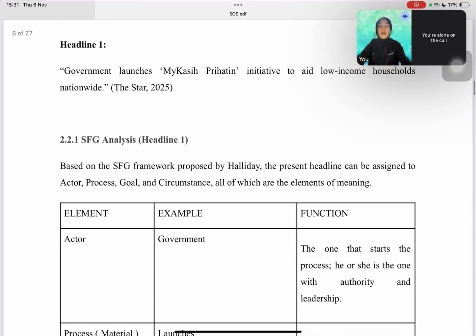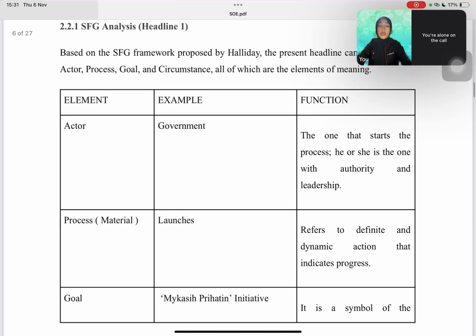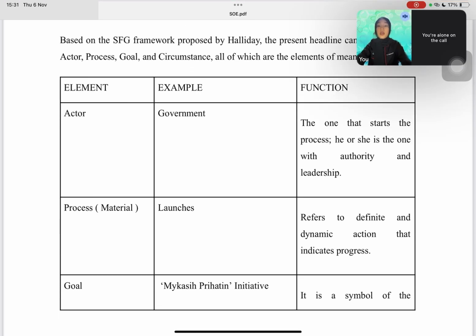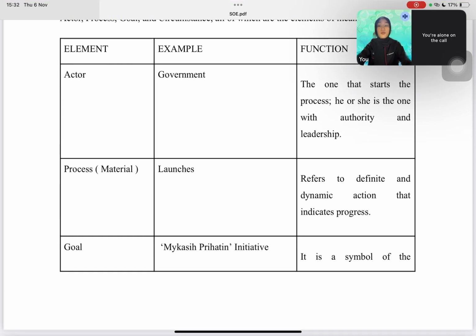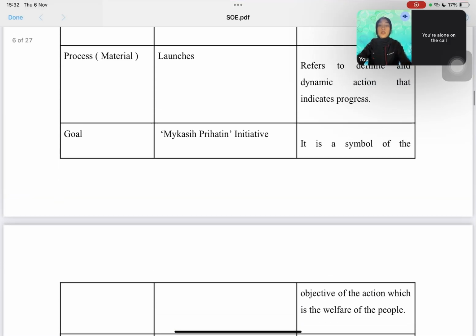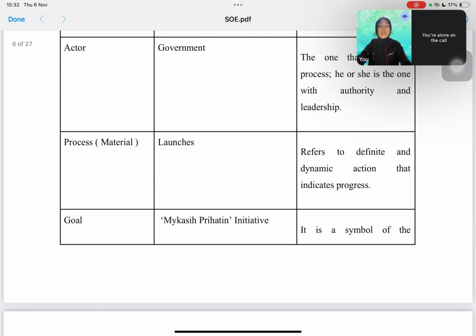So we move on to the structural analysis. My first headline is "Government launched My Kasih Prihatin initiative to aid low-income household nationwide". For the first headline, the structure follows the pattern actor, process, goal, and circumstance. The actor is government, and the function is representing authority and leadership. The process element is launch, the function is a dynamic, action-oriented verb showing progress. The third element is goal, which is My Kasih Prihatin initiative. The function is a tangible symbol of compassion.